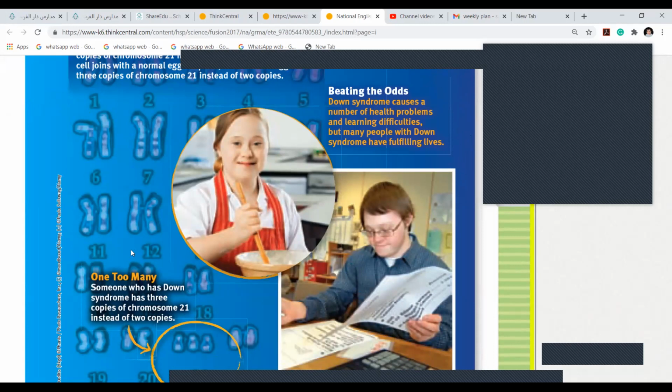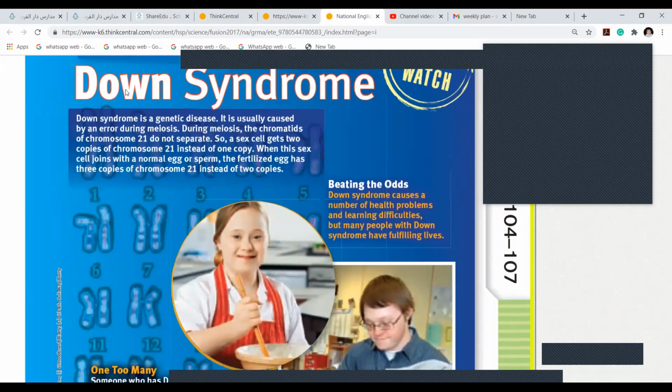And that is why a child is born with this disease called Down syndrome. How do they look? See, do you know this face? Have you seen these faces in your life? Yeah, easily. When you look at them, you know that there is something wrong. He's not okay. He's not normal, or she's not normal.